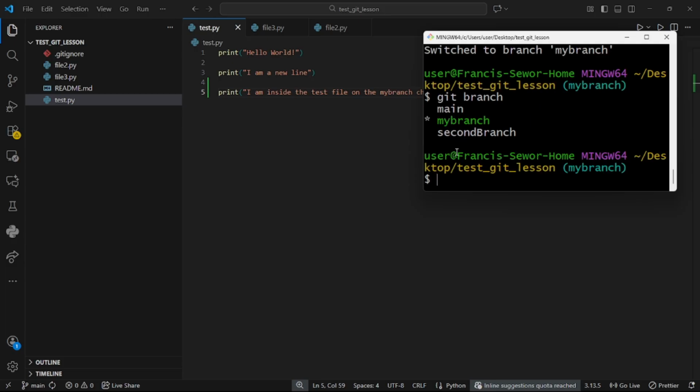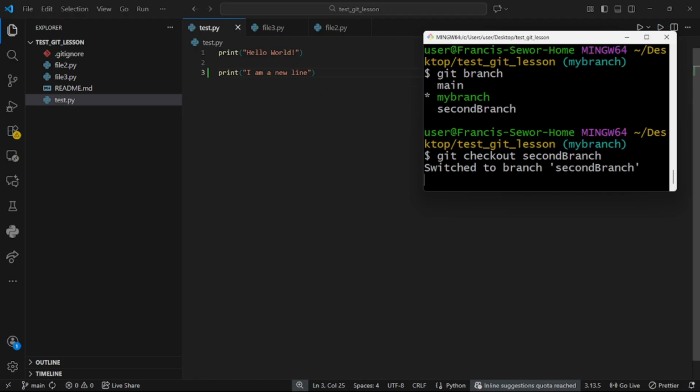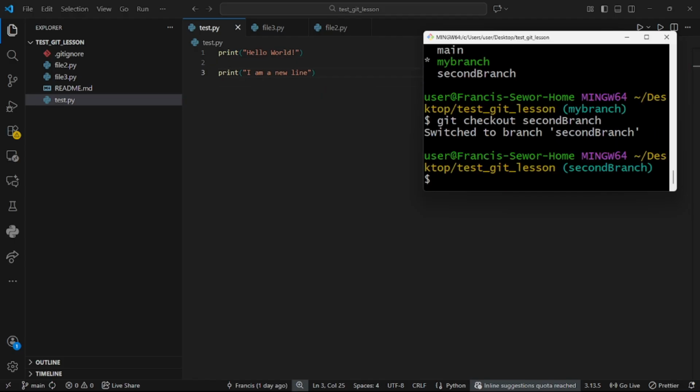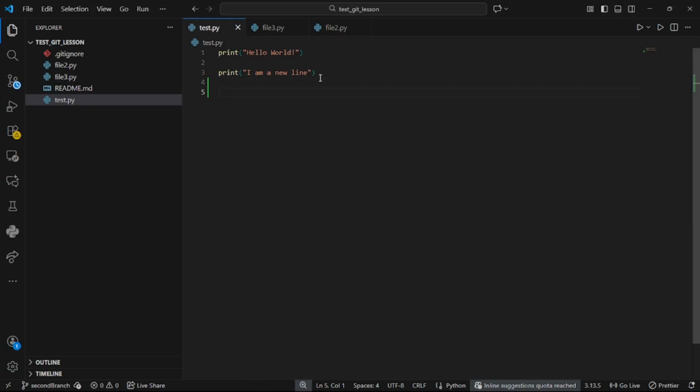So git branch, which branch am I on right now? I'm on my branch. So I'm going to second branch now. Git checkout second branch. So we are now on second branch, and remember, it was also copied from the main branch, so we had the same thing. Right. Let's make a change here.